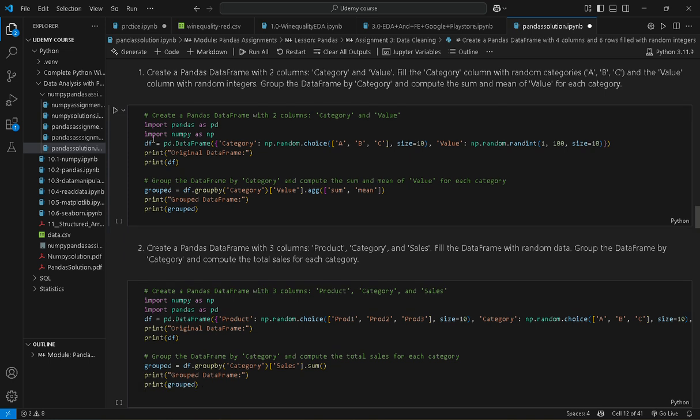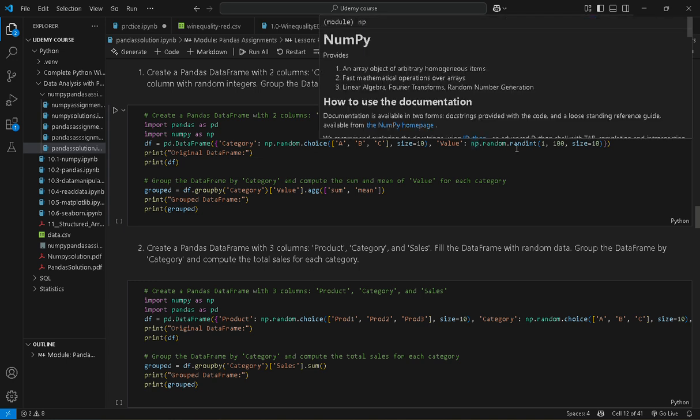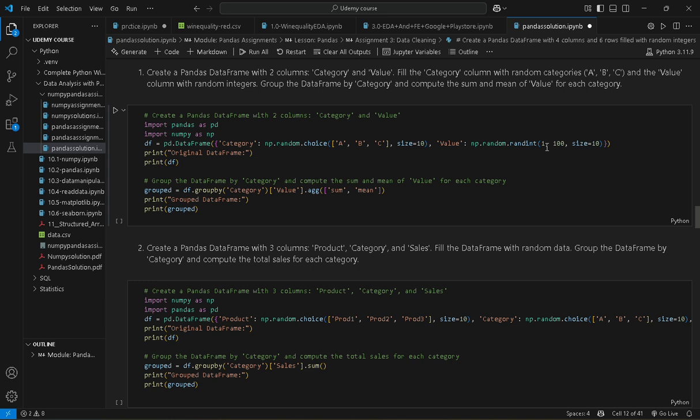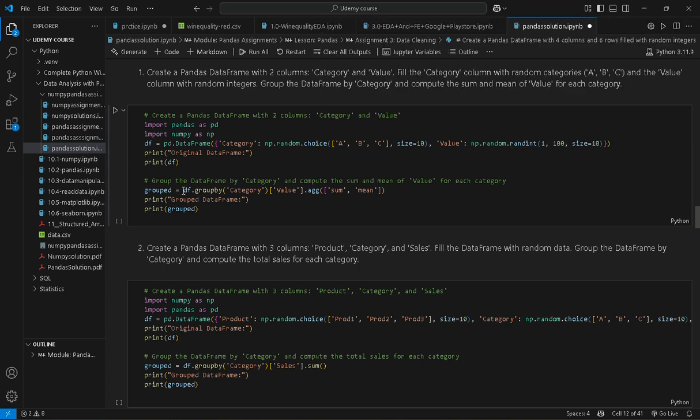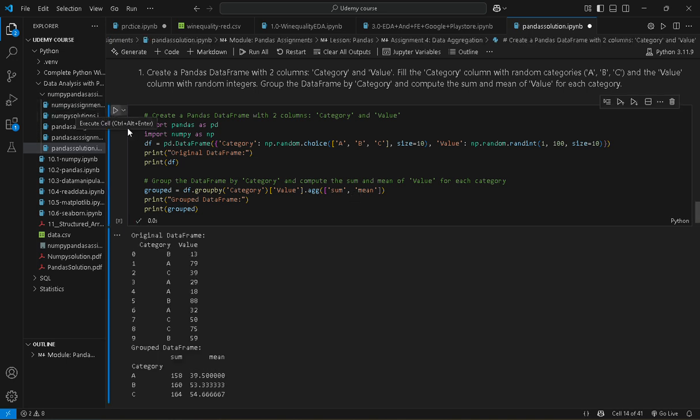We first create a data frame with a category column and a value column, where category has a random choice of a, b, c, and value has random integers between 1 and 100, with size 10. To group, we use df.groupby category, value, and the aggregate functions sum and mean.